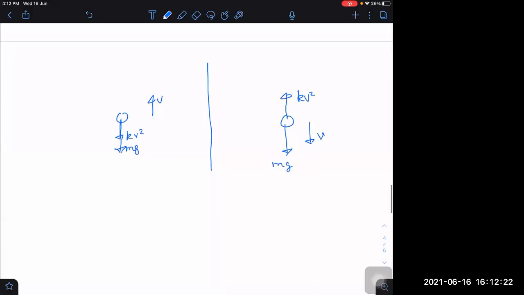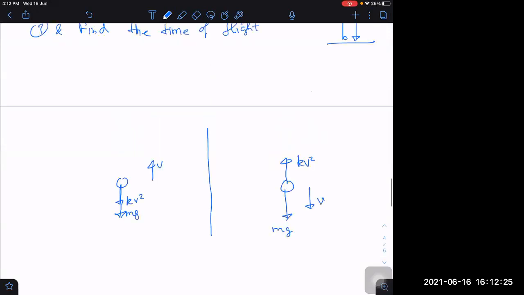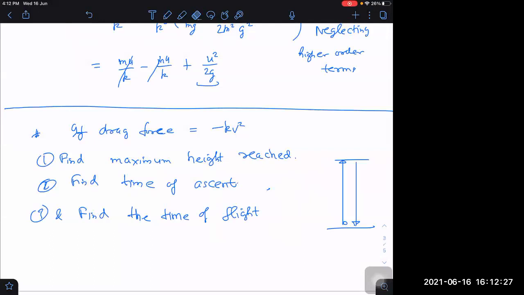Same logic, but the difference is that while going upwards, the diagram will be like this: mg downwards, kv square downwards. But while going downwards, the velocity will be down, mg will be downwards, and kv square will be upwards. Whether I write minus kv square or not, that doesn't matter, but the air drag will always be opposite to the velocity.